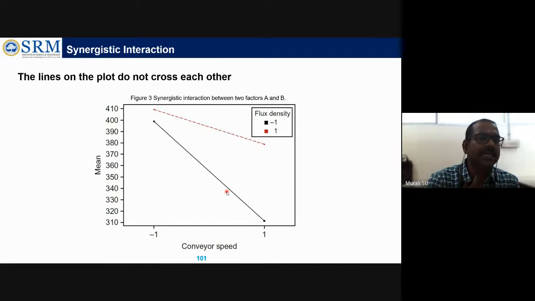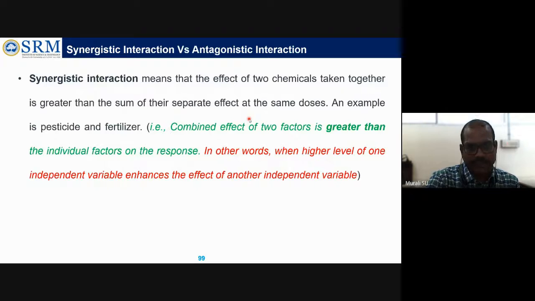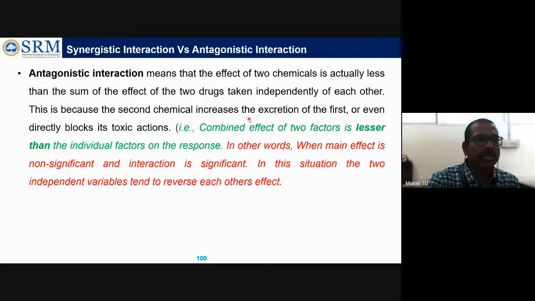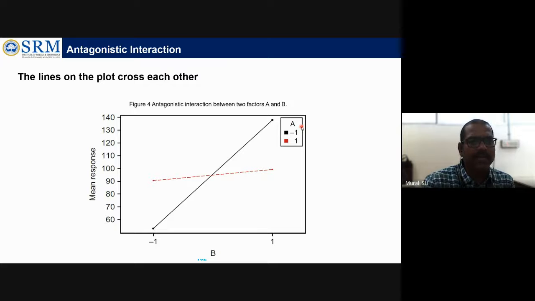So in terms of synergistic interaction effect, we can say that in the graph of conveyor speed and flux density, there won't be any crossing between the lines. Means the combination of two factors is providing what? Response, greater response. Means one factor is influencing or enhancing something. So here either flux density or conveyor speed is enhancing something of the performance. Means here in terms of performance, what? Reducing the defect.